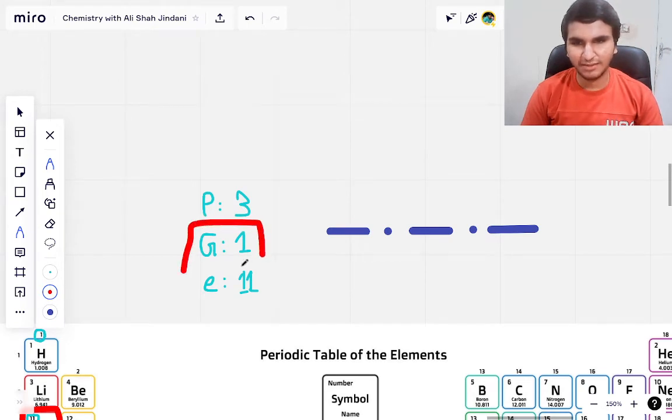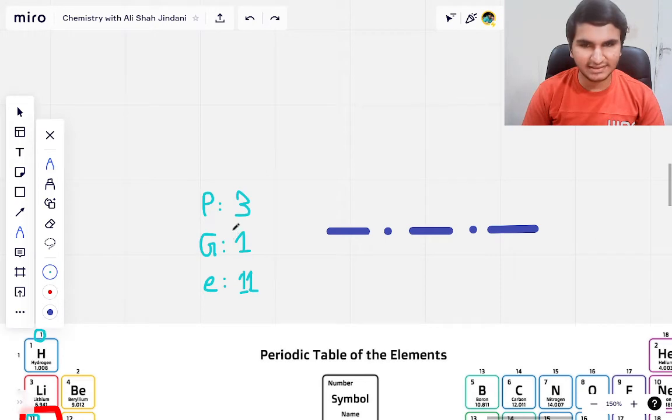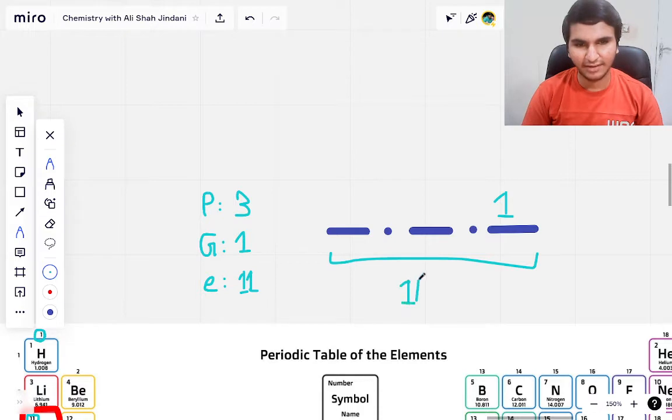The group number, basically what you are going to do, you are going to take this number, that is 1, and you are going to put it in the end. So group number, I told you, it tells us the number of electrons in the last shell. So the last shell we now know. And now we have 11 electrons in this atom. So we know that the total of all 3 of these has to be 11, right?